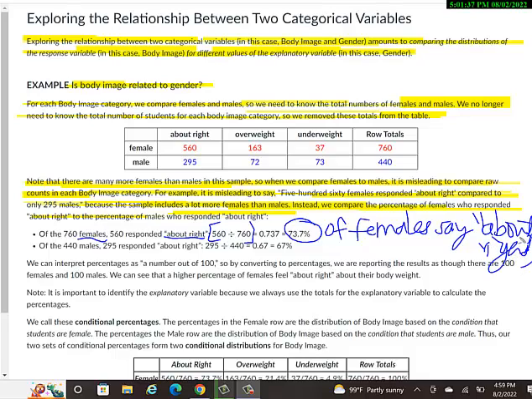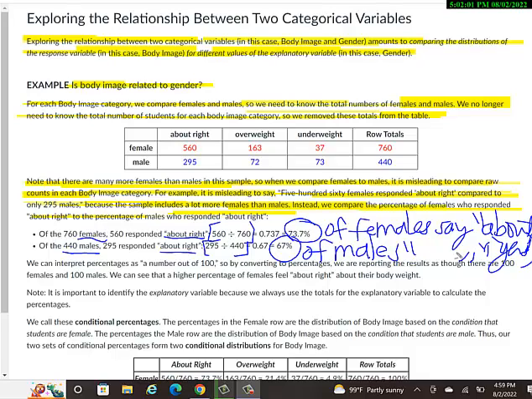Okay, and then for the males, there were 440 males total, and 295 responded about right. If we divide those numbers, 295 responding about right out of the 440 total, and we move the decimal point to the right twice, we get 67%. So same outcome, but this is for males.